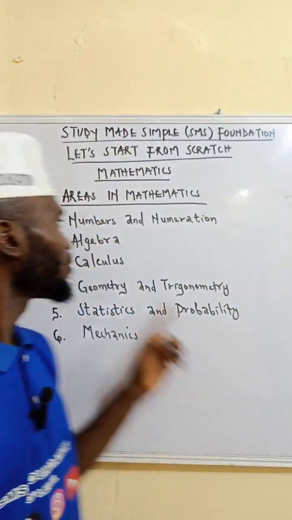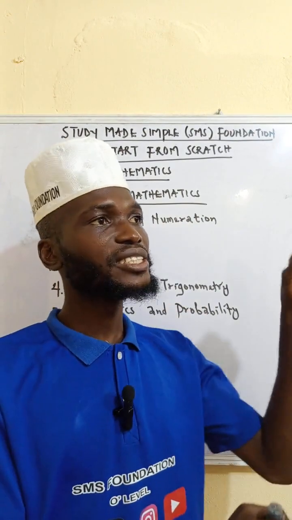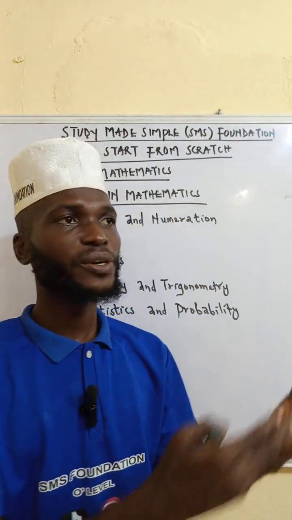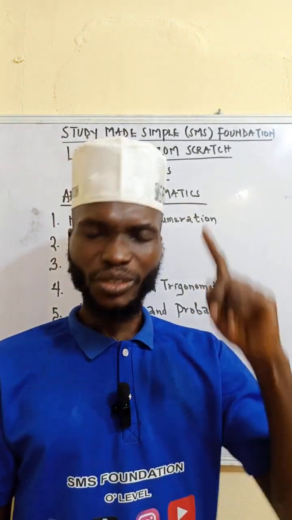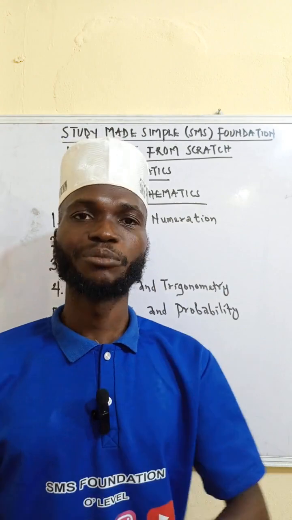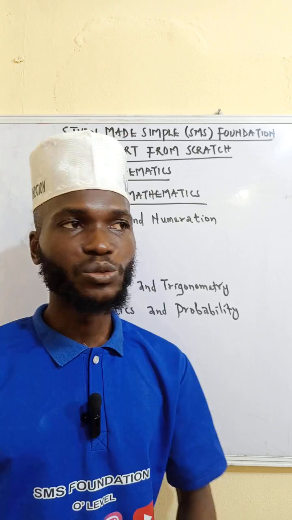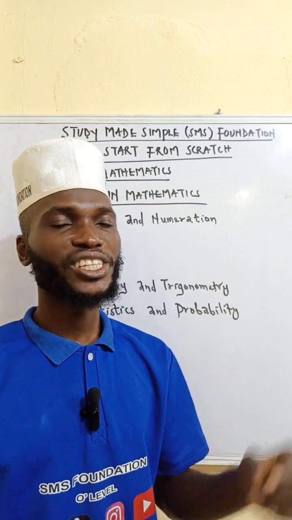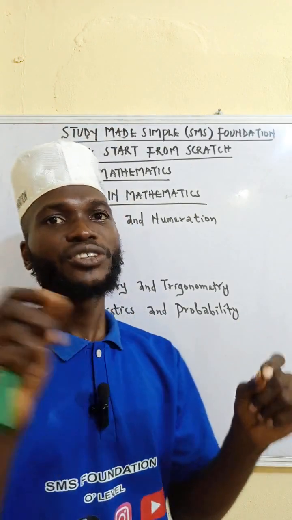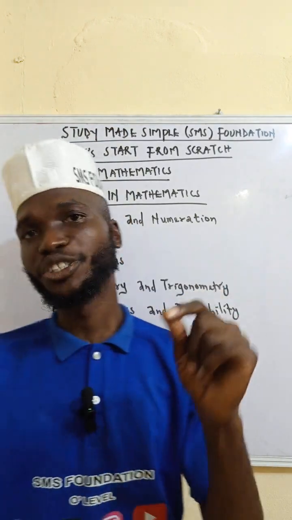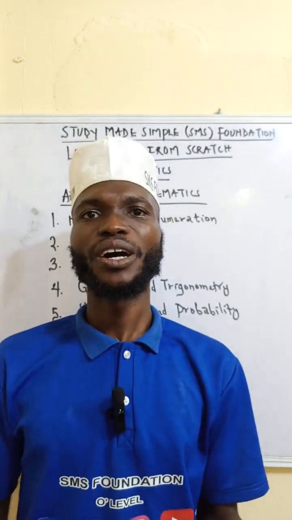Now, what are you to learn under algebra? Algebra has to do with representing numbers with letters. Anywhere you see where we put letters as numbers, that's algebra. We do simultaneous equations, quadratic equations, linear equations, cubic equations, partial fractions. We do sequences and series. In fact, indices, logarithm, and surd are also under algebra, so they can cut across the 2 fields.